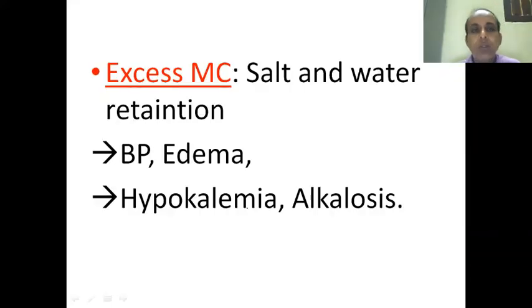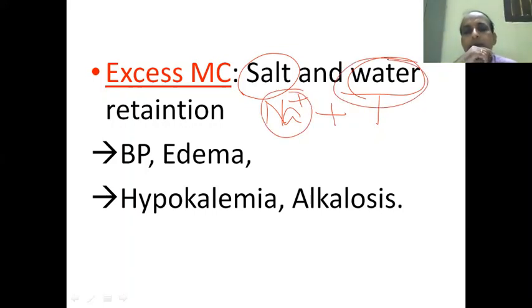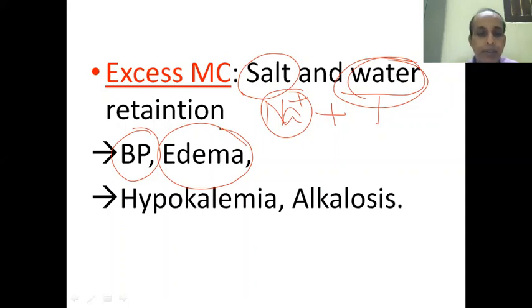Next. When there is excess mineralocorticoid, what will happen? Sodium will be retained, so water will also be retained isoosmotically. They will go side by side. Whenever there is salt absorption, water is absorbed isoosmotically, water follows. Because of this excess salt and water, there will be increased circulatory volume that leads to a rise in BP. At the same time, because of the excess circulatory volume, there will be edema.